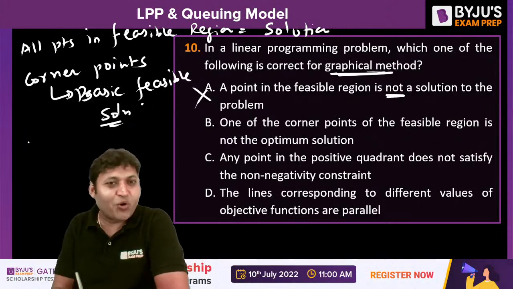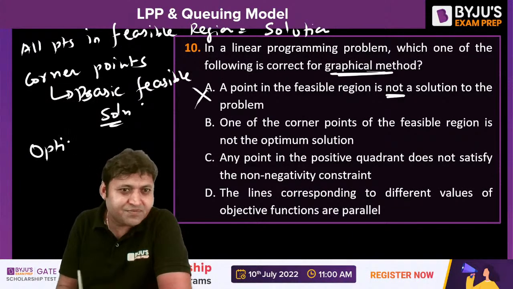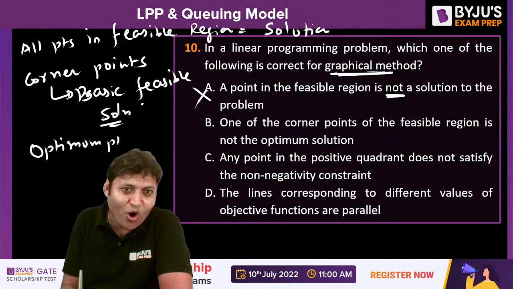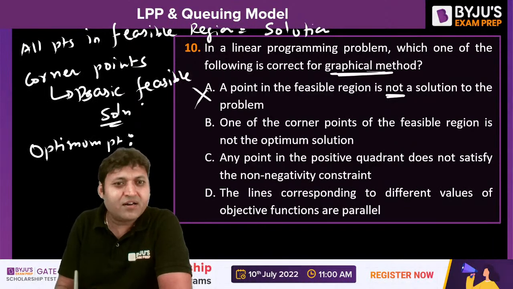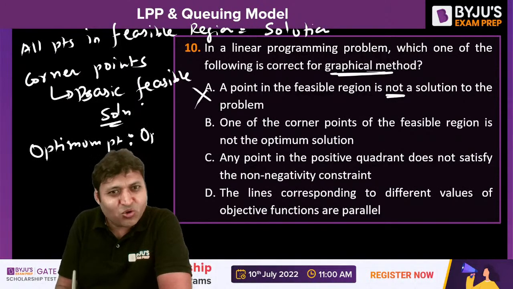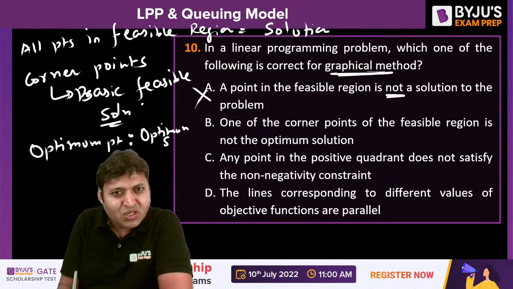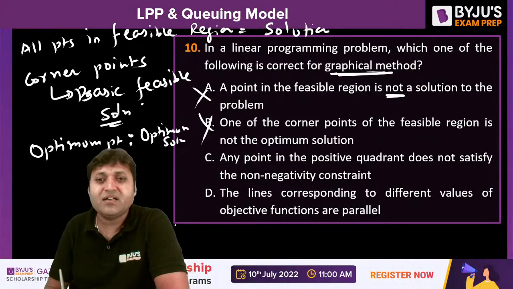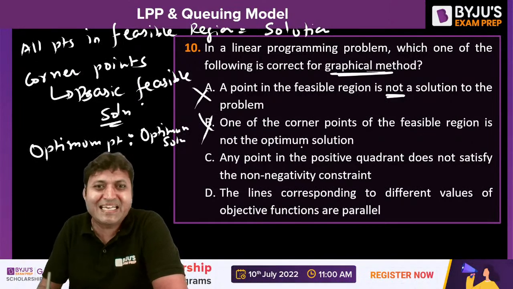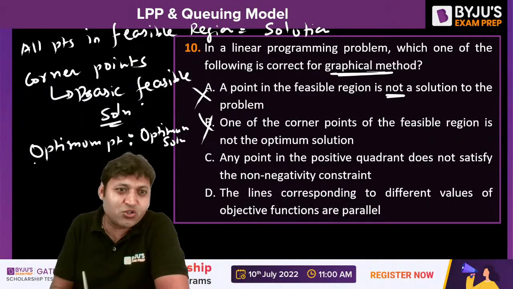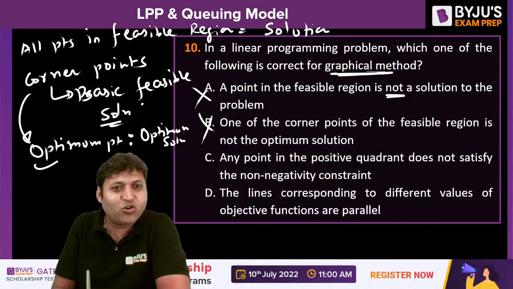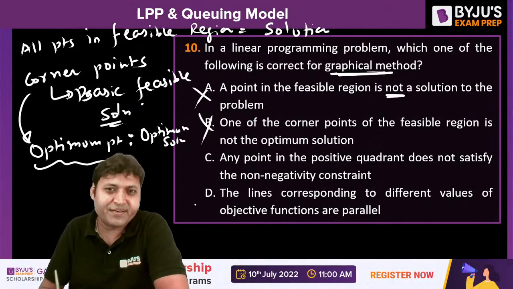Out of these corner points, one will be the optimum solution. The optimum point out of these corner points will be the optimum solution. So B is also incorrect. Out of these corner points, there will be one optimum point.